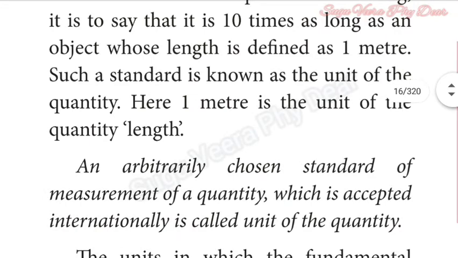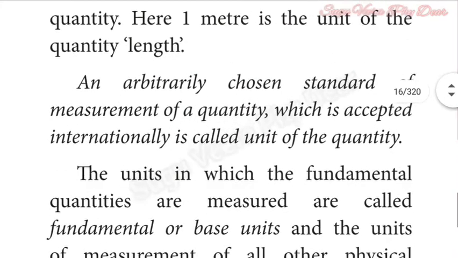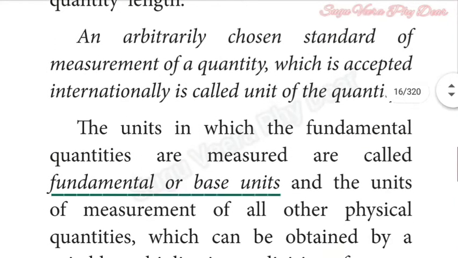The units in which the fundamental quantities are measured are called fundamental or base units, and the units of measurement of all other physical quantities, which can be obtained by suitable multiplication or division of powers of fundamental units, are called derived units. Derived units originate from the fundamental units. For example, the unit of area is m square.